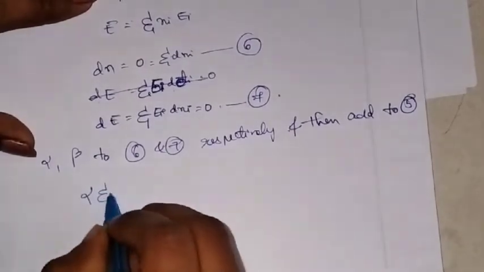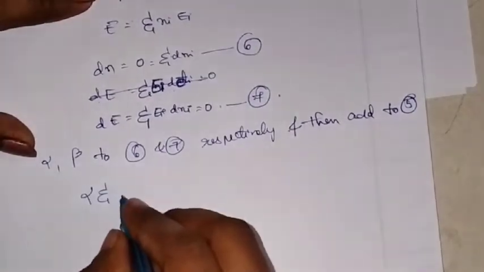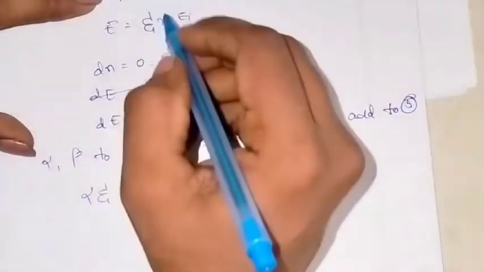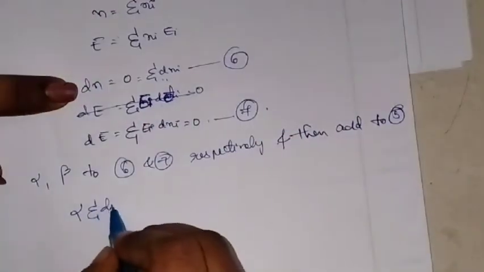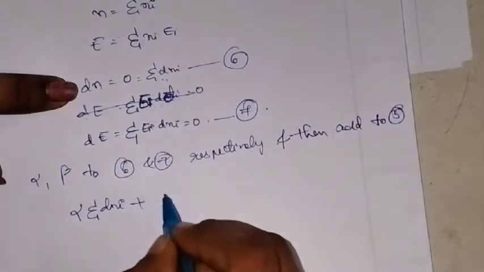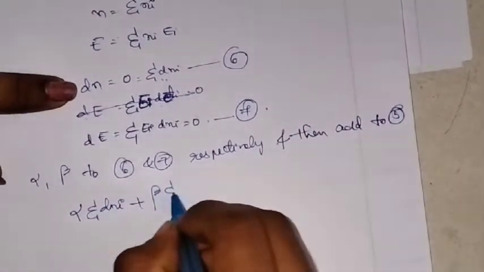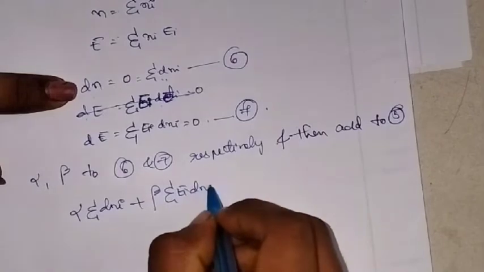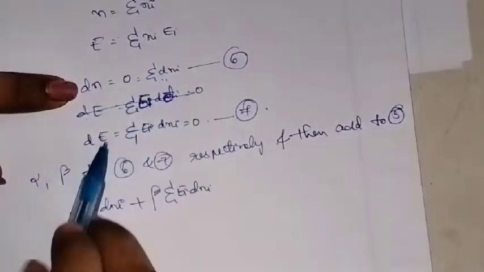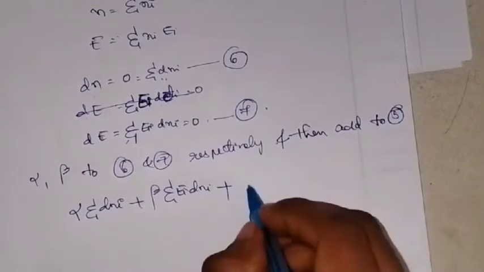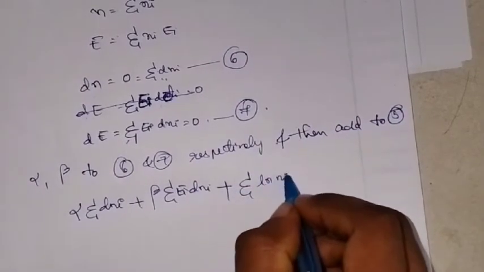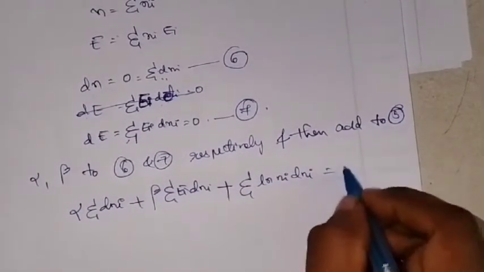Alpha summation dni, 6 is this one, right? Summation dni plus beta summation ei dni. Multiply alpha and beta here, and you are adding to equation number 5, that is summation ln ni dni equal to 0.